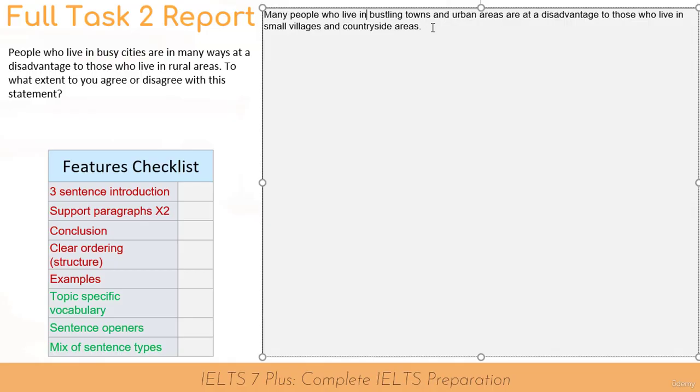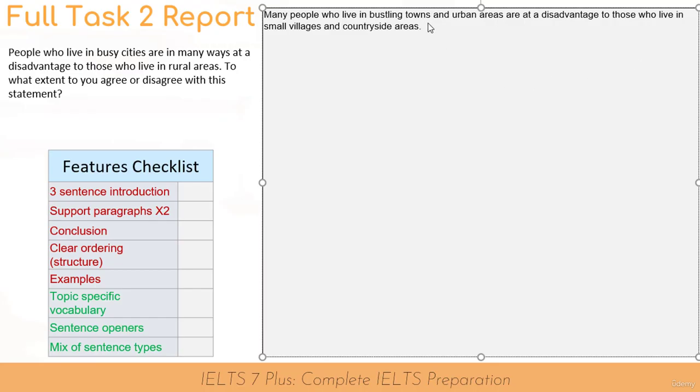So that's my first introduction sentence, the paraphrased introduction. Again, this signals to the examiner that you have a good understanding of, firstly, what the question is asking and your ability to use synonyms. So straight away, the examiner is thinking, okay, this IELTS student is confident.